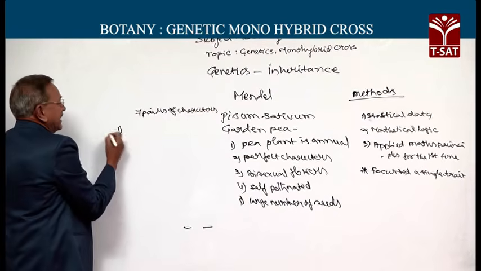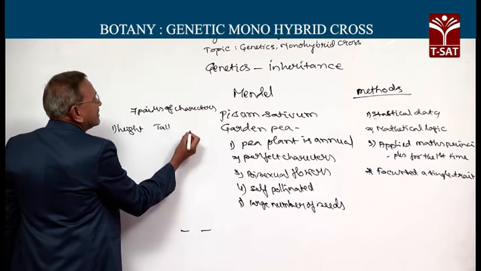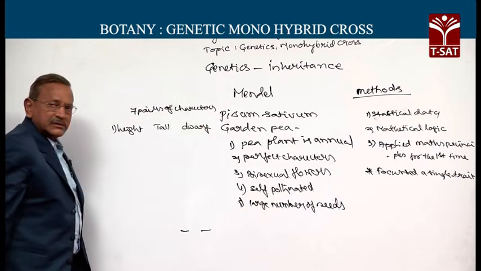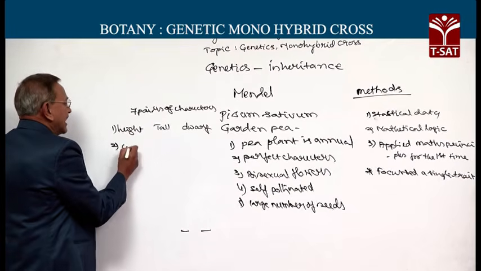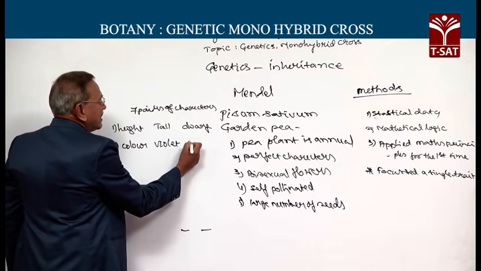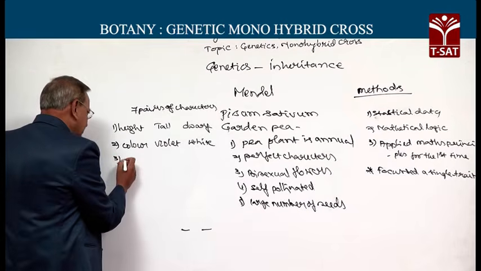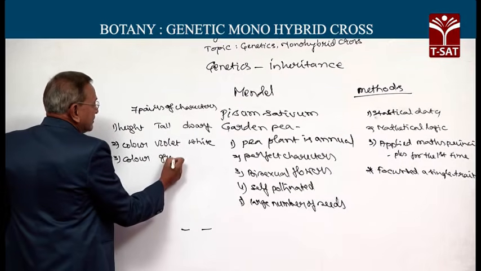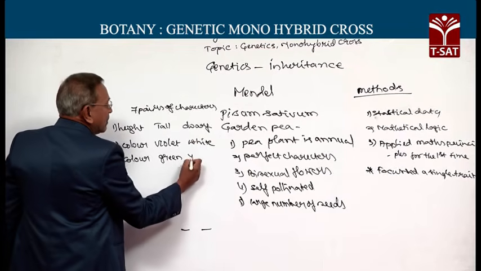With regard to height, he found some plants are tall, whereas others are short, dwarf. With regard to the color of the flower, some are violet, and other flowers are white. With regard to the color of the fruit pod, green, whereas its contrasting trait is yellow.